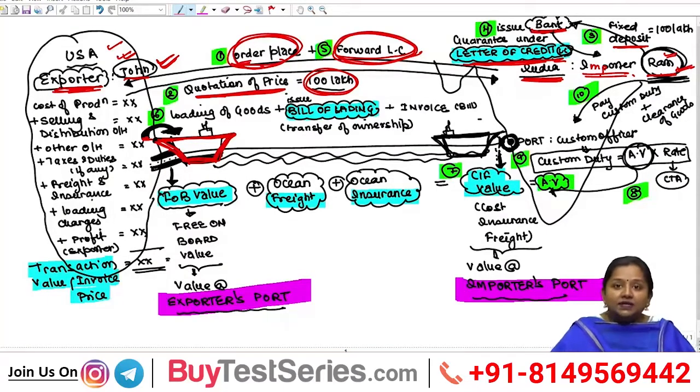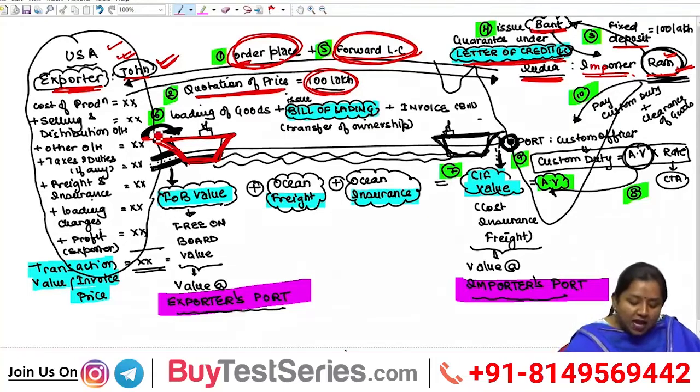Although it does not always happen, there might be situations where the exporter takes responsibility to deliver the goods to the Indian port, but in the maximum number of cases, the exporter delivers the goods only up to his foreign port. To make sure that in future the ownership of goods remains with the importer, he shall transfer the ownership of goods in a document known as the Bill of Lading.